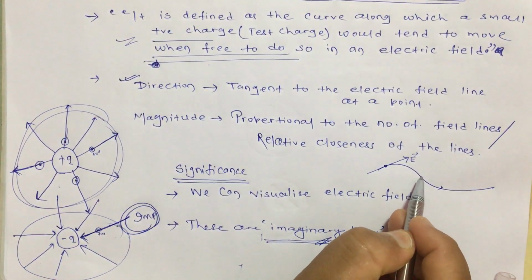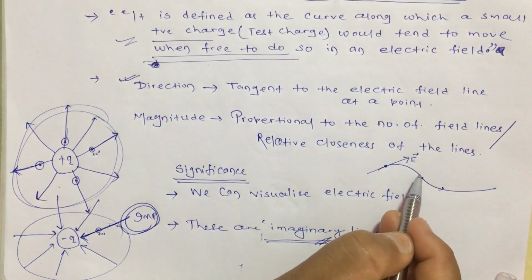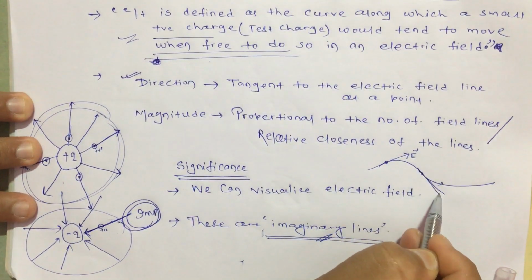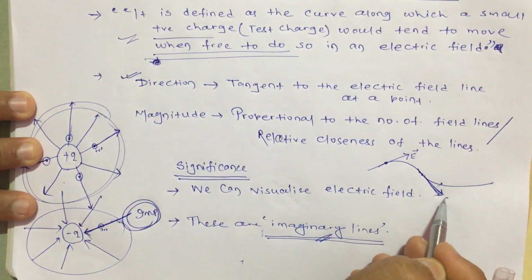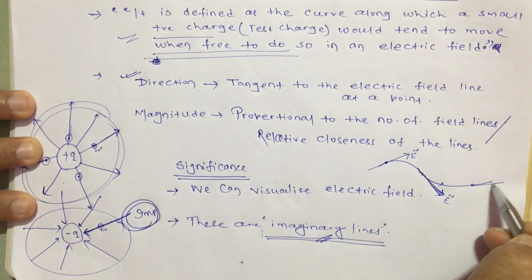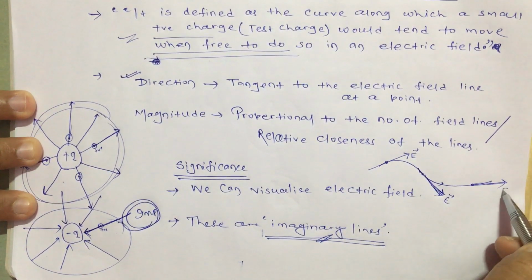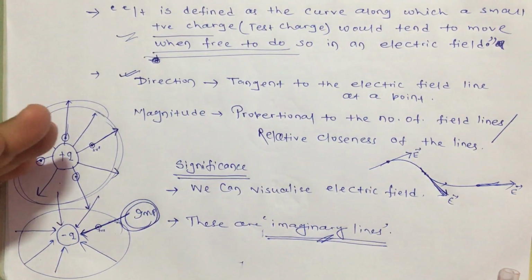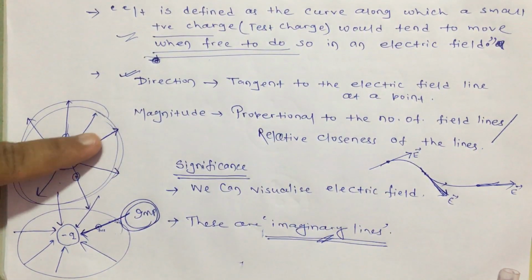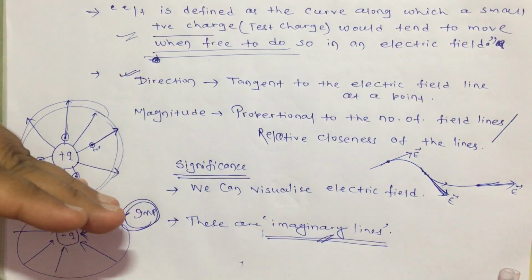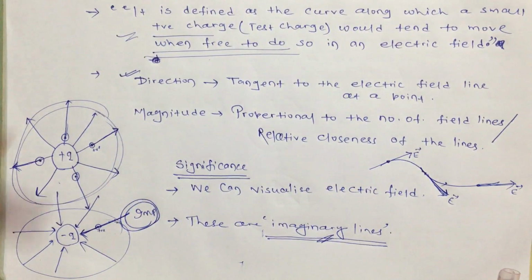At this point, if someone is asking what is the direction, you have to draw a tangent at that point. So at this point, the direction of the electric field is towards this direction. At this point, what is the direction of the electric field? You have to draw a tangent here, that is the direction of the electric field. In the given example, the electric field at this point is towards this, at this point towards this, because they are straight lines themselves, and the tangent to a straight line is the straight line itself.